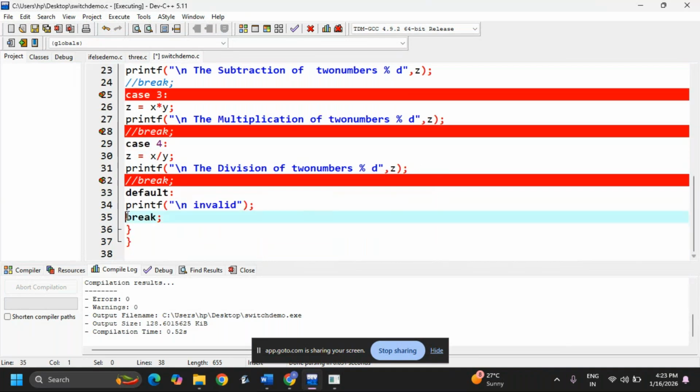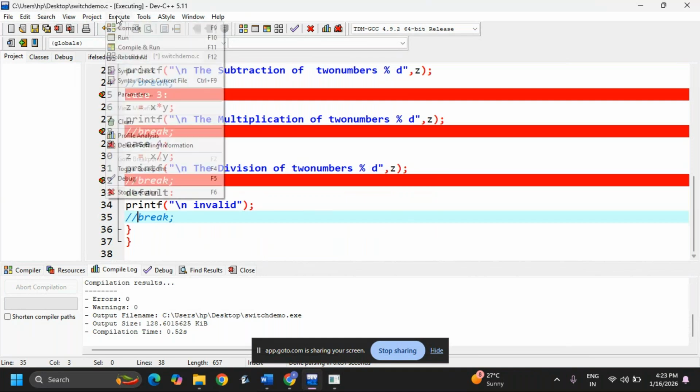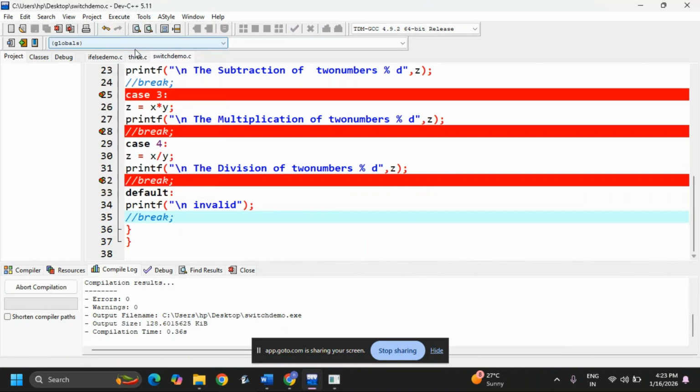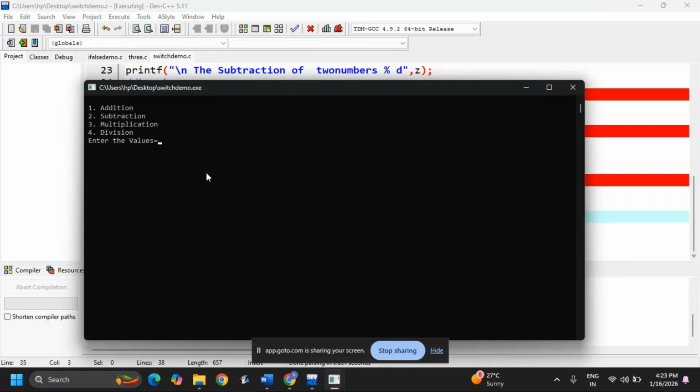Okay, now I have commented out the break and I'm running this code. It is asking for input, for example 10, 20. I am giving the choice as 1. In general, it should execute only addition and come out of the switch, but I have hidden the break. That's why it is going to execute the first one, second one, third one, fourth one, and the default also.